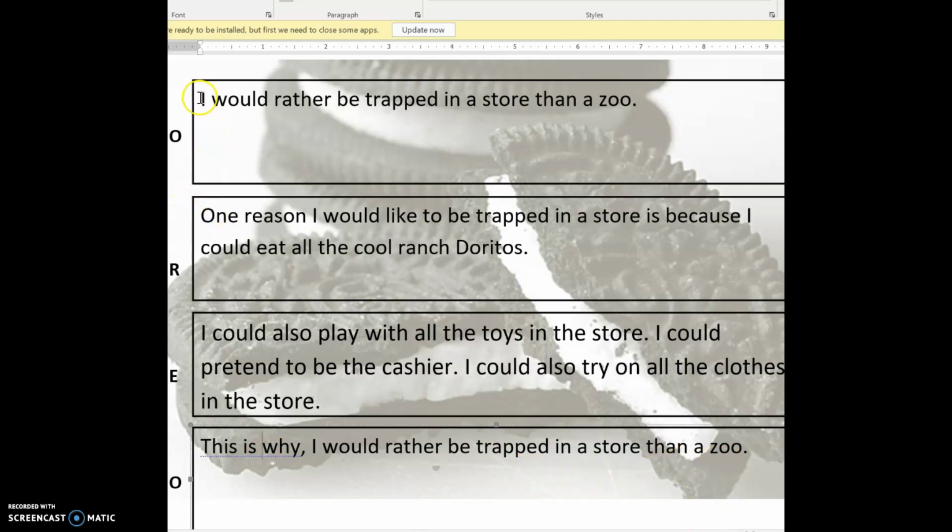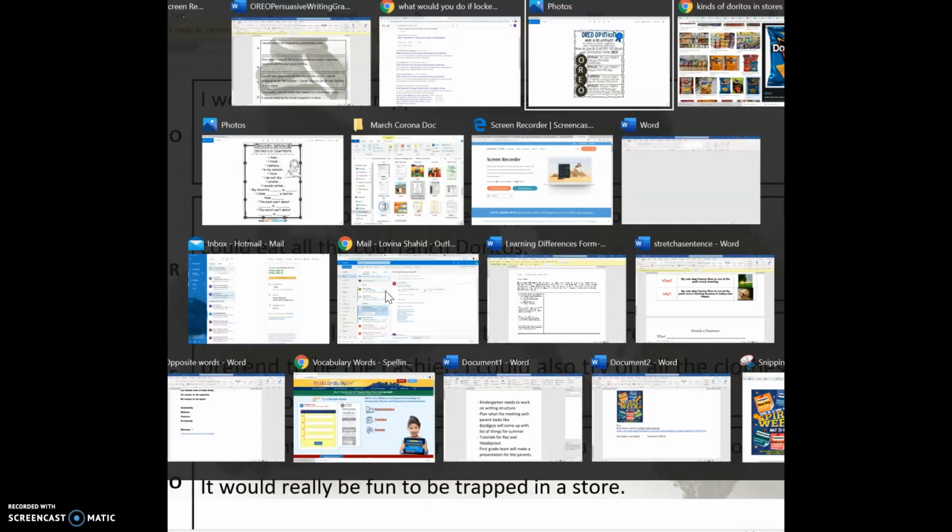So you see, I used the same sentence, but I changed it up a little bit. I said, this is why I would rather be trapped in a store than a zoo. I could also write a different one. I could say, it would really be fun to be trapped in a store. Okay, so you see how opinion writing is written, and I want you to follow this and make sure that you're writing your writing prompt for today, which is, where did it go?